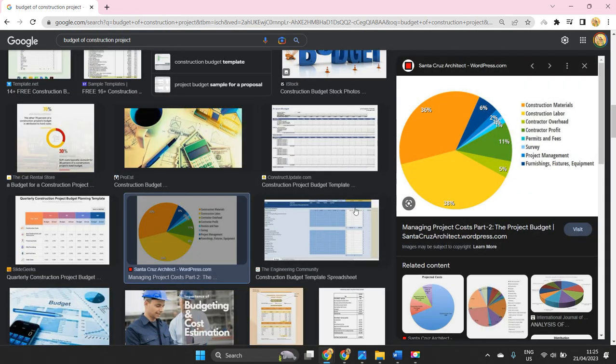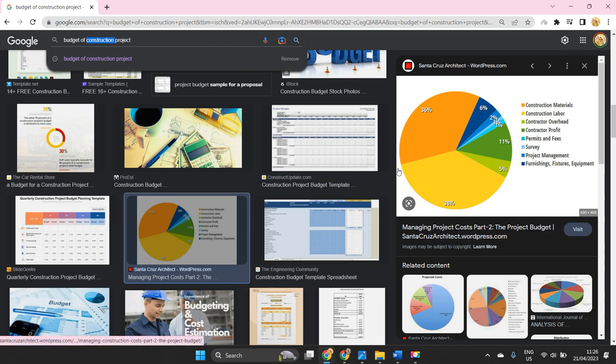So maybe like this, it might have been divided into construction materials 38%. This is the budget chart, and we are supposed to discuss all these elements. Okay, you can take any project. For that you will get a sample. You make sure that you customize the design using Excel charts, or you can use some other type of design tools to create a chart which clearly speaks about your budget. Okay, so make sure you do that.